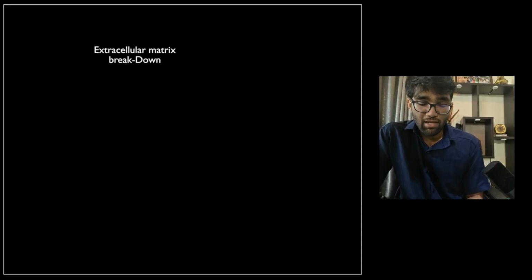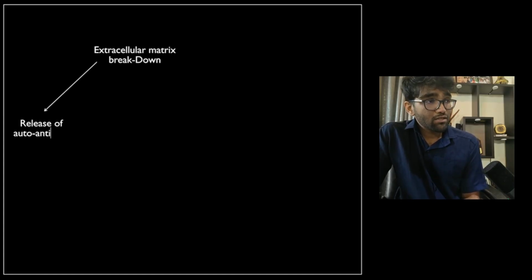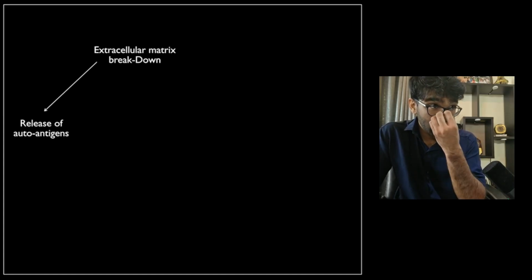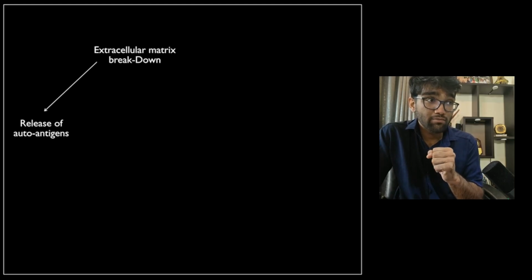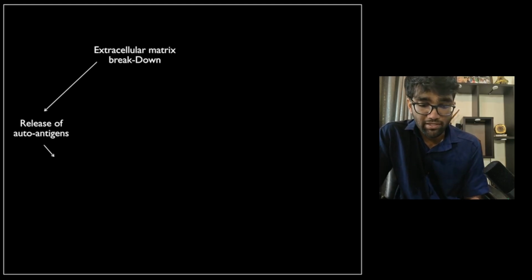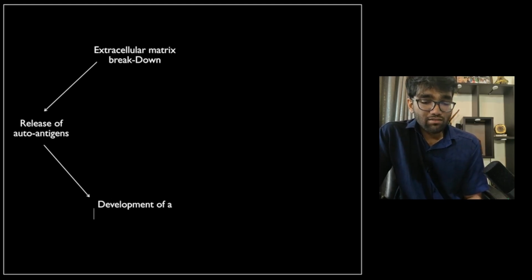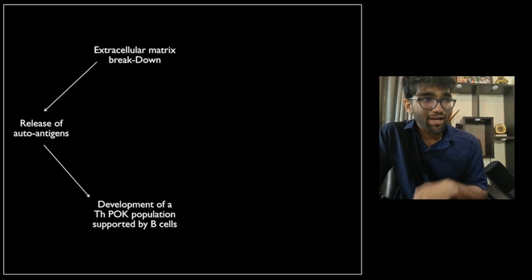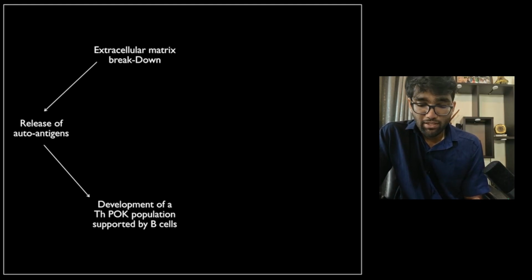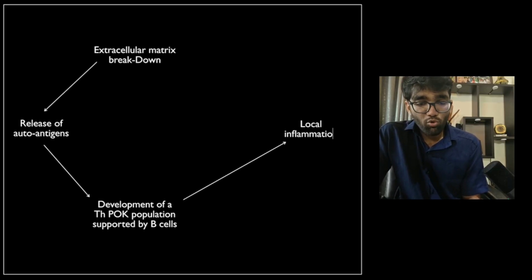So what ends up happening is that because of the inflammation, that is interleukin 1 beta production that is happening because of these three cell types, we end up having extracellular matrix breakdown. Breakdown of extracellular matrix in any tissue always does two things. One is it releases autoantigens that have been embedded within the extracellular matrix and the cells that were there within the extracellular matrix. These are the autoantigens that were being presented by your antigen presenting cells to THPOK cells, most of those antigen presenting cells being B cells. These THPOK cells then cause more local inflammation, which causes further extracellular matrix breakdown.